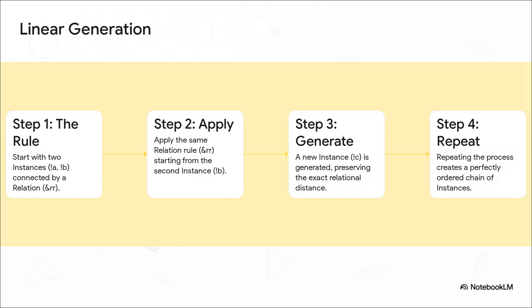Okay, so here's how it works. Check this out. We start with our two instances, A and B, and they're connected by our one rule, that relation RR. Now what we do is we take that rule, that very specific distance and direction, and we apply it again, but this time we start from B. And poof, the system generates a brand new instance, C, that perfectly maintains that same relationship. Then we do it again from C, and we get D. And you can just keep going. By just repeating one simple rule over and over, we've generated a perfectly straight, perfectly ordered, one-dimensional world completely from scratch.